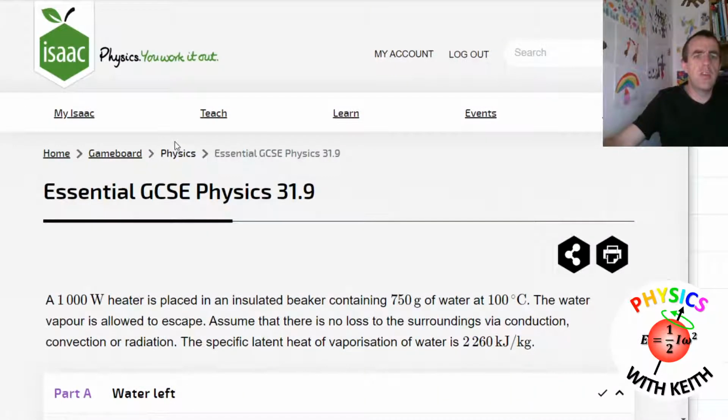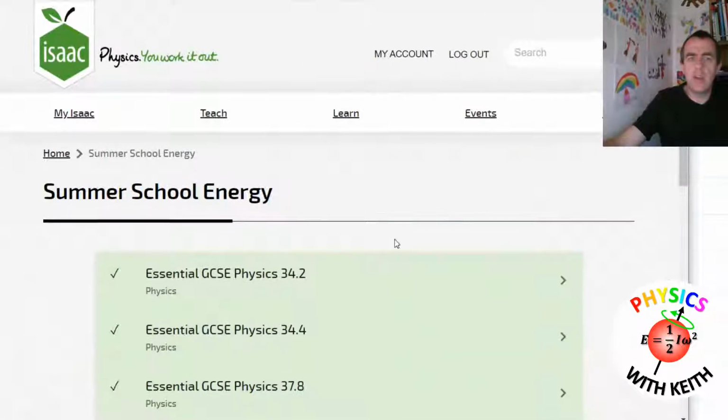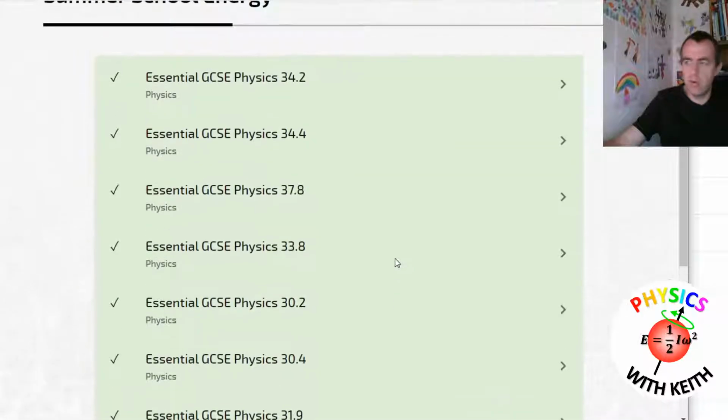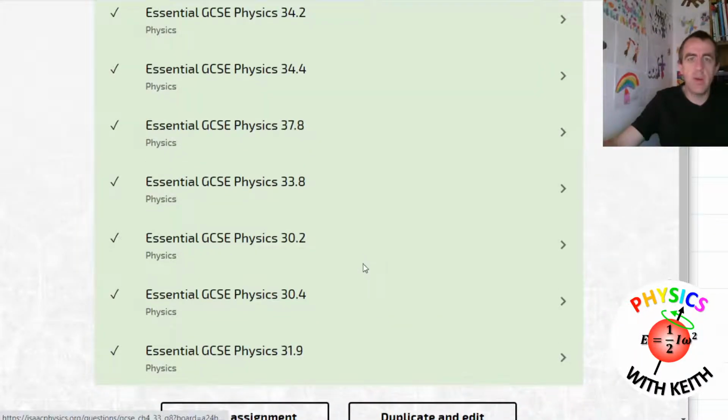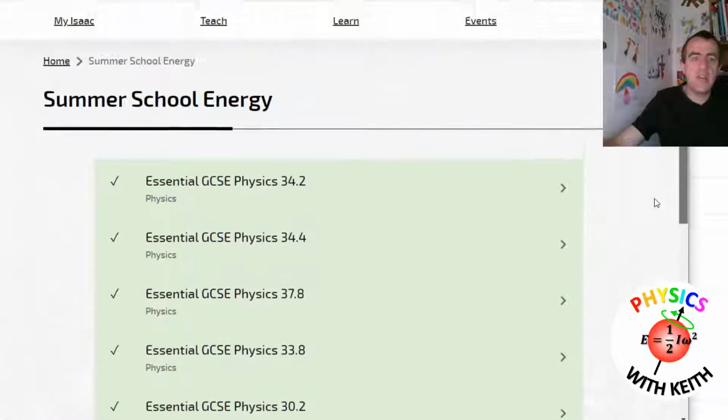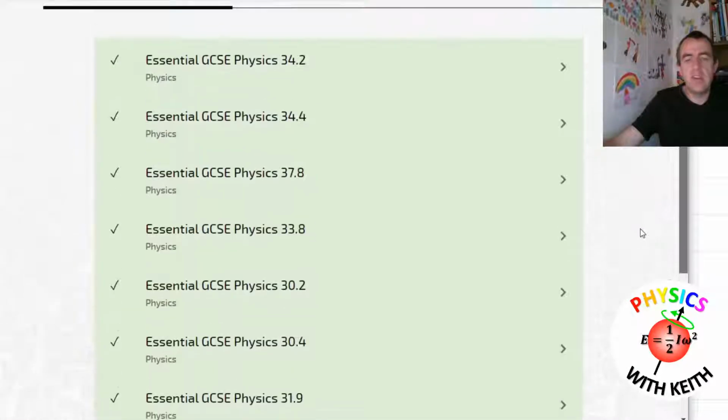Really useful thing to do if you're ever making food in the kitchen. You want to know how long it will take before your pan of water boils away. Just do a quick calculation. All you need to know is the power of your hob. Okay, so that's all of the energy questions. That's how you answer them.